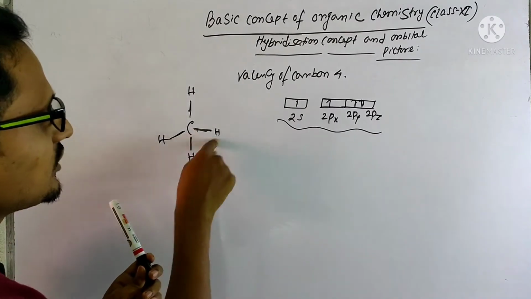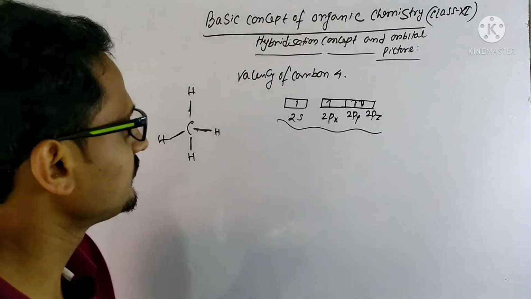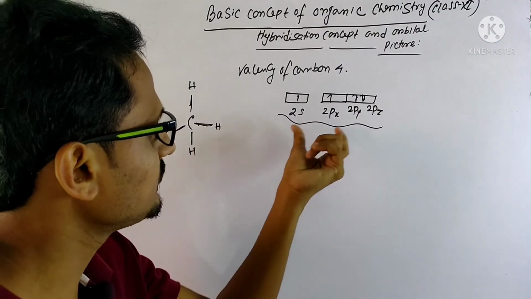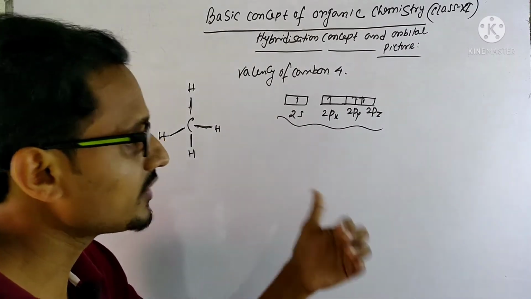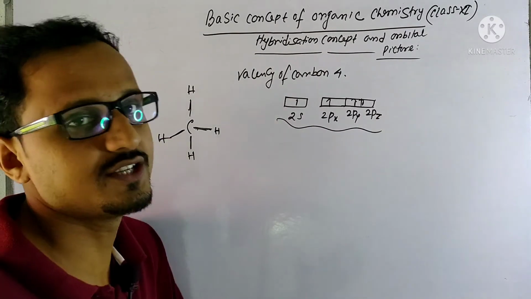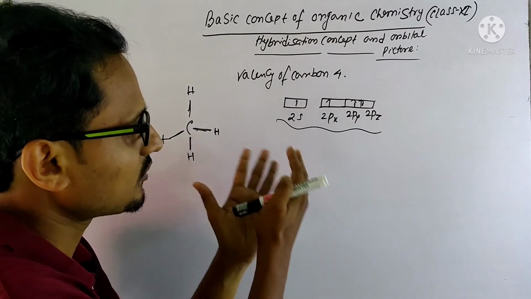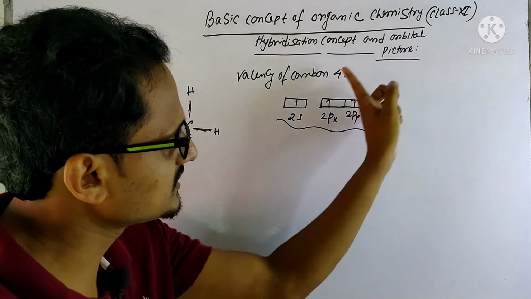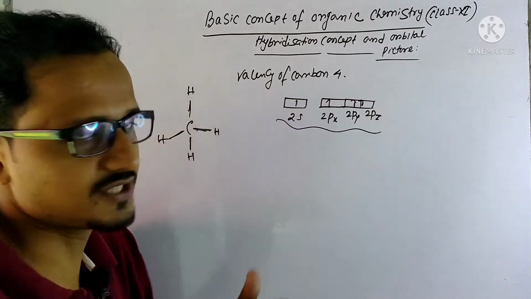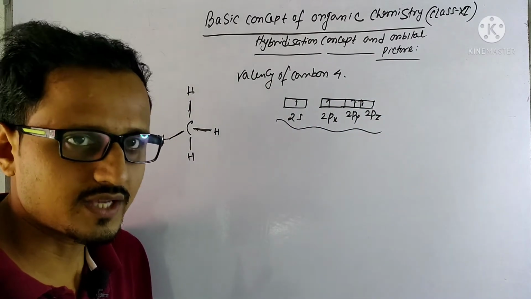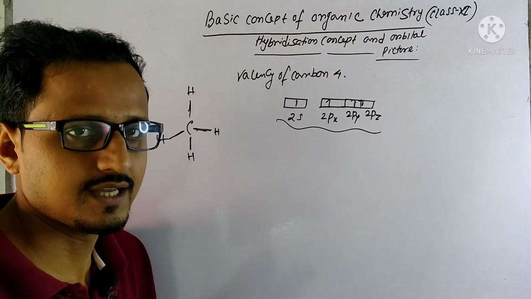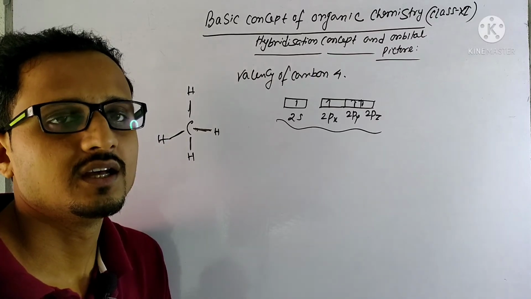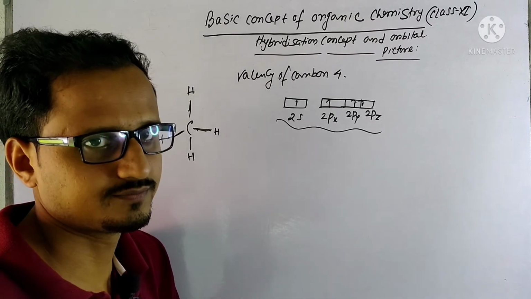Okay, so to make 4 equivalent bonds, carbon needs 4 mixed orbitals, 4 equivalent orbitals. Those are the hybridized orbitals. That is how the concept of hybridization comes in: carbon will mix up the s and 3p orbitals to form hybrid orbitals. And those hybrid orbitals will participate in the formation of compounds, that means in the formation of bonds with other atoms or groups of atoms or elements.